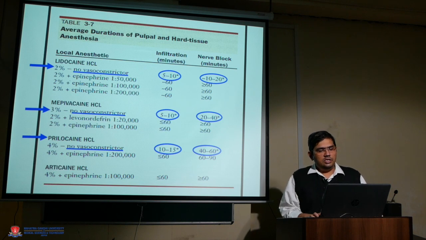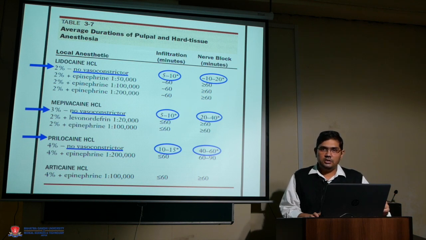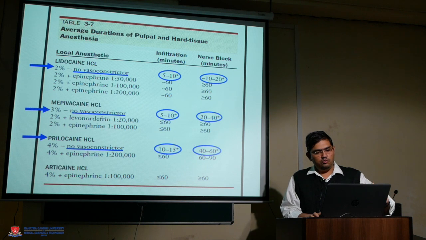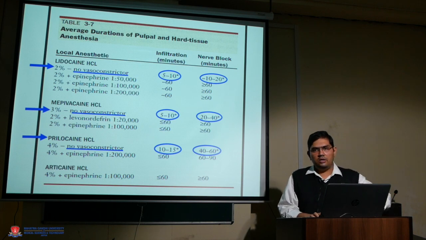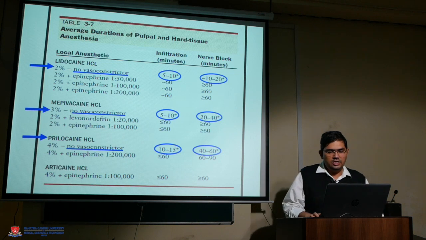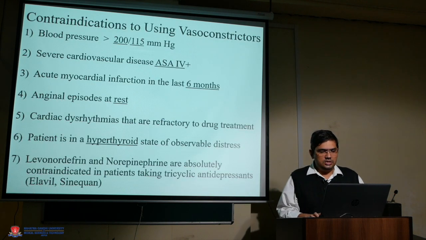The average duration when we use lignocaine plain, the duration of anesthesia is hardly 10 to 20 minutes in cases of nerve block, while if we use it with epinephrine, we can see here the increasing dilution from 1:50,000 to 1:2 lakh. We are decreasing the dose or increasing the dilution, but the efficacy is almost the same, that is, it gives us anesthesia of more than 60 minutes.